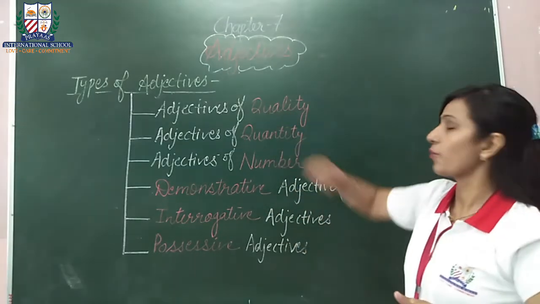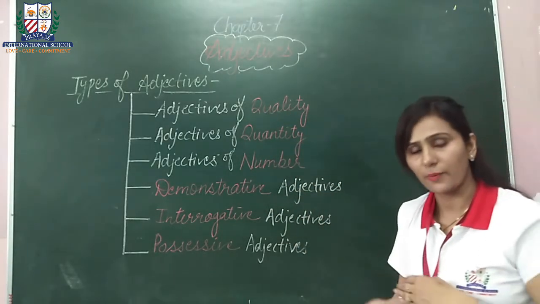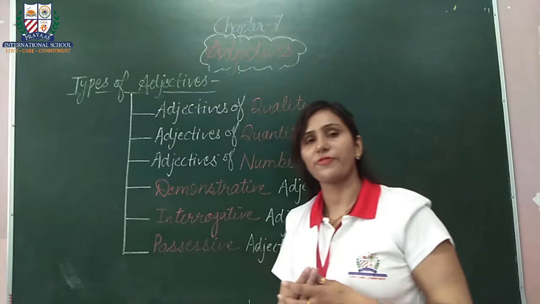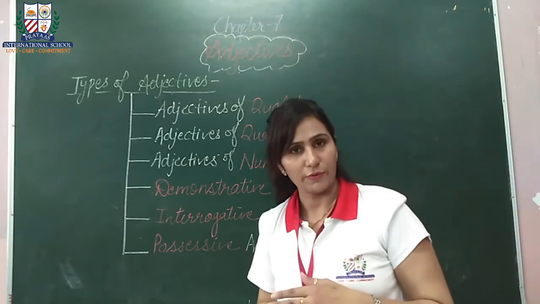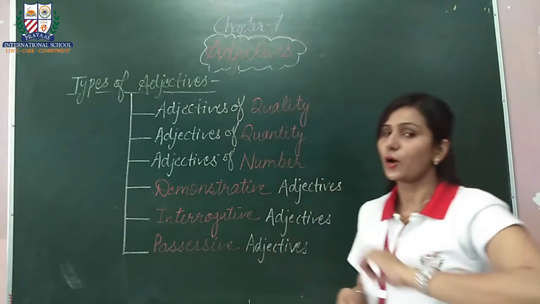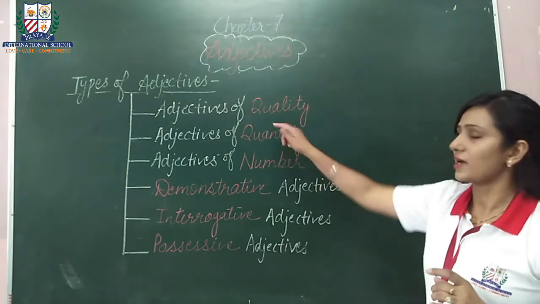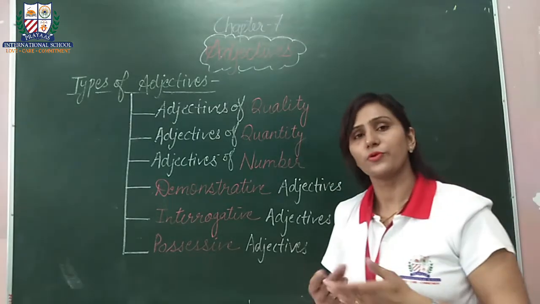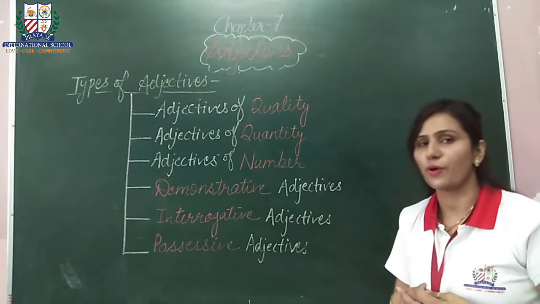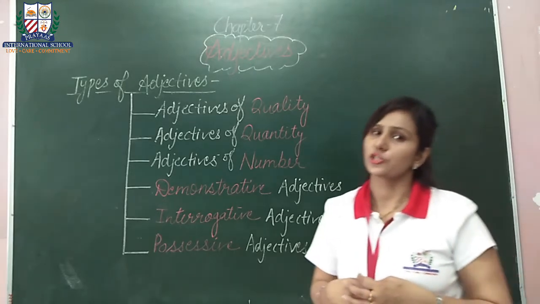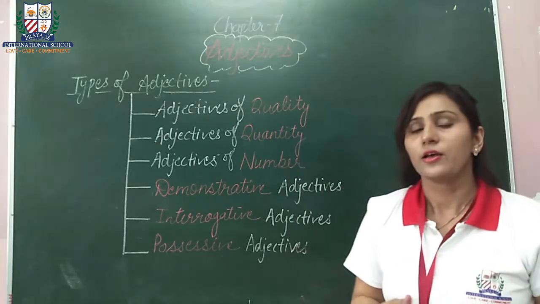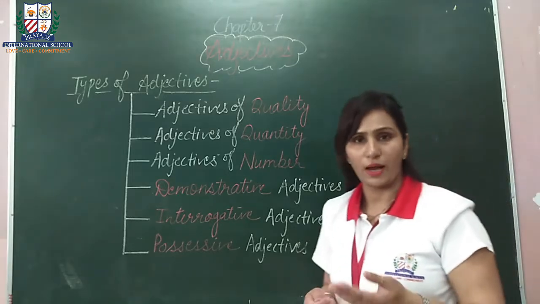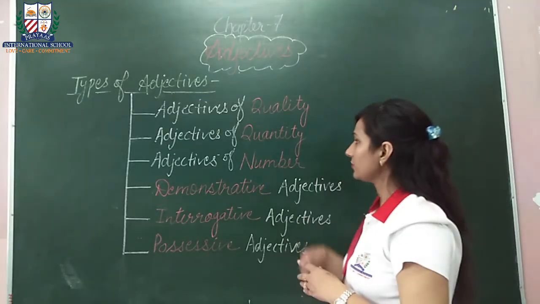As the name suggests, here we are talking about the quality of our noun. Suppose, as I told you in the previous example, a tall boy. So tall is the quality of that boy. It states the quality. Or if I say beautiful girl, that also states quality. If I say pink shirt, that also states the quality. If I say long hair, so long is also stating the quality of the hair.